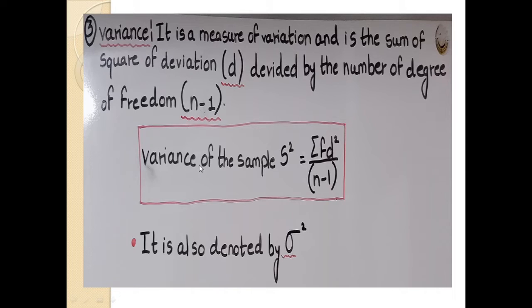So the variance of the sample, also denoted by S square, is equal to summation of FD square upon n minus 1. Here it is also denoted by sigma square.